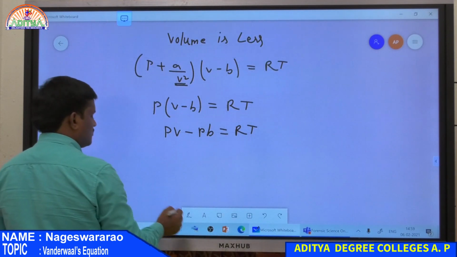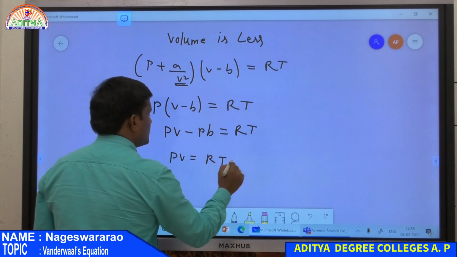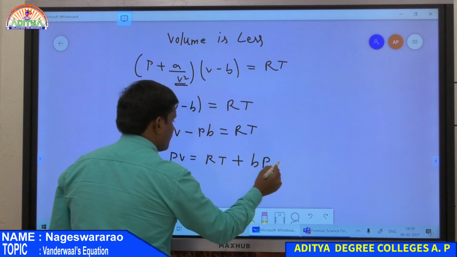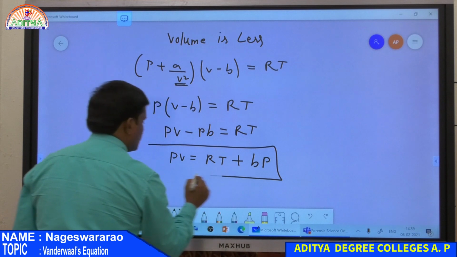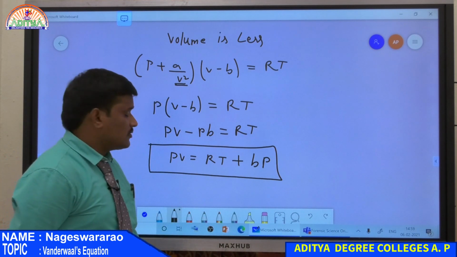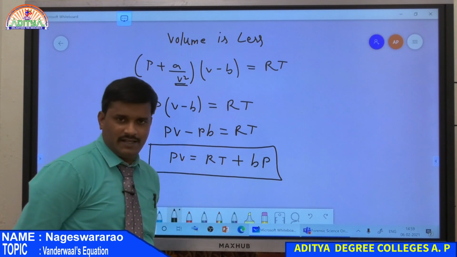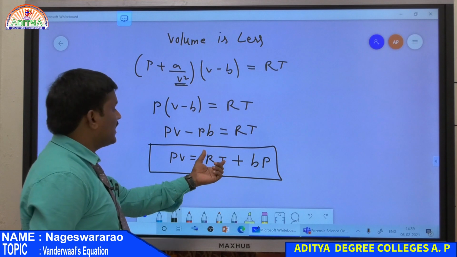Finally, PV = RT + Pb. So this is the condition at high pressure. The value of PV at high pressure is not equal to RT. It is always greater than RT.